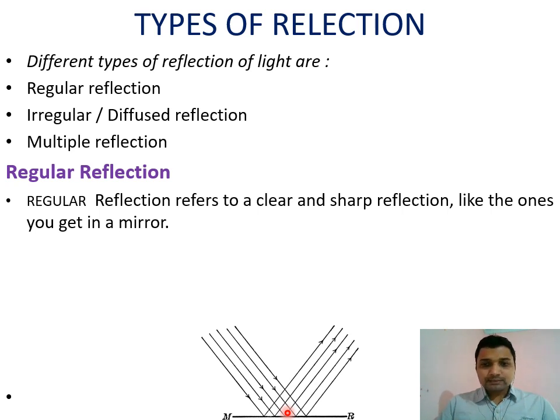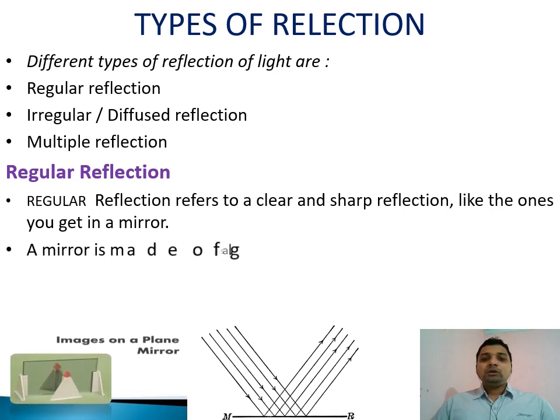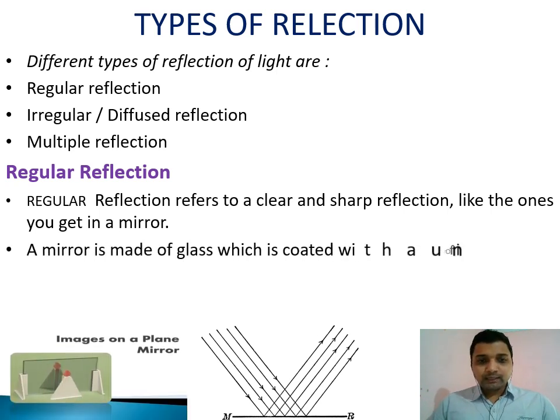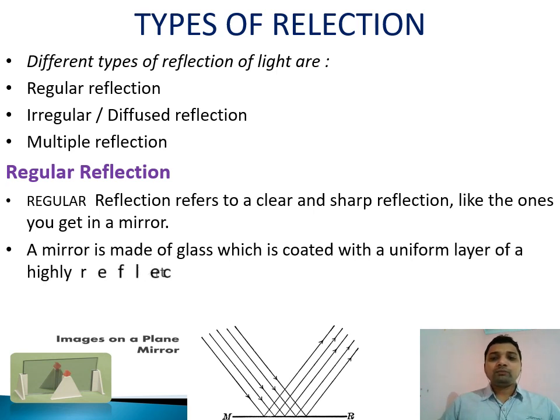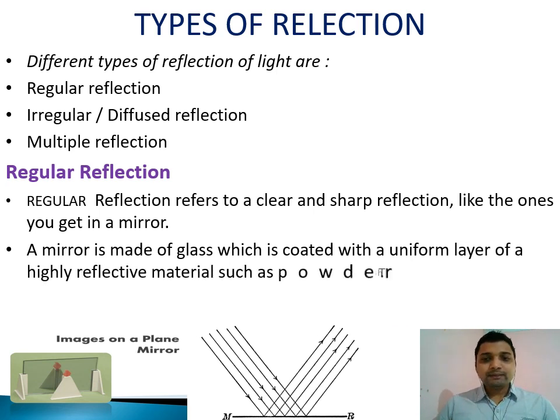Point of incidence means the point where the incident ray meets the reflecting surface, and all the light rays reflect back from the polished surface parallel to each other. Means we will get a definite pattern of parallel incident rays and parallel reflected rays. This type of reflection, the regular reflection, always forms an image, and we get this regular reflection from a mirror.